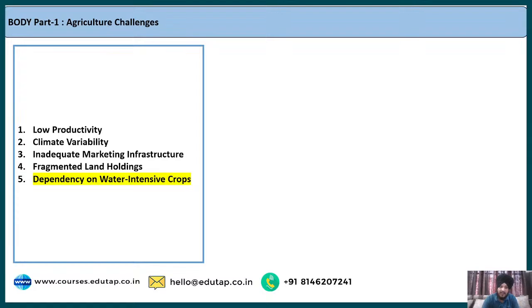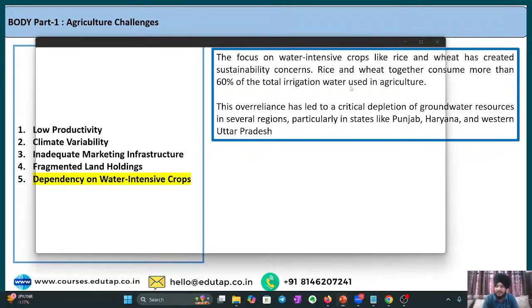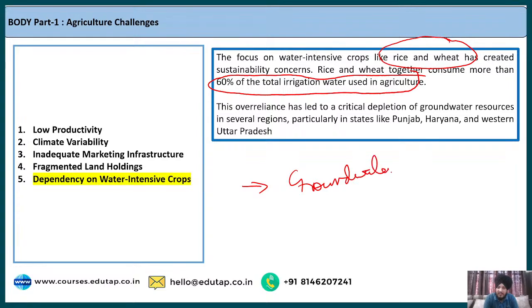Fine. The next point is regarding dependency on water intensive crops. For example, the focus on water intensive crops like rice and wheat has created sustainability concerns. The economic survey says that rice and wheat together consume more than 60% of the total irrigation water used in agriculture. And this is very much prevalent in areas like Punjab and Haryana, because these regions often rely on rice and wheat. So because of that, what happens? There has been an important challenge of groundwater depletion, because of growing these crops such as rice and wheat.